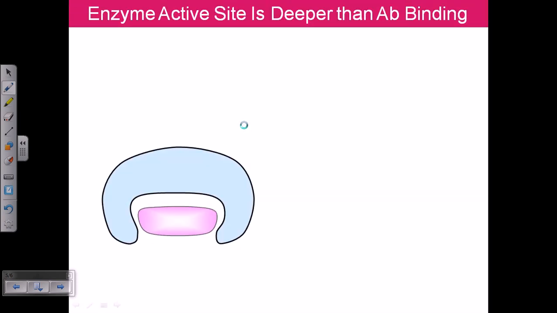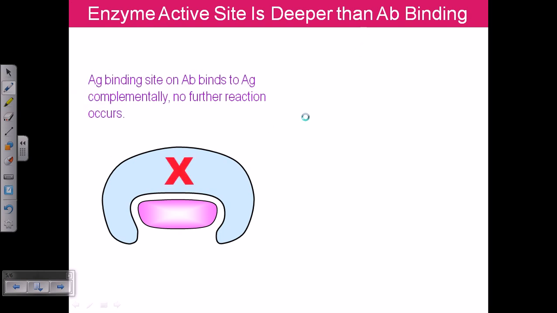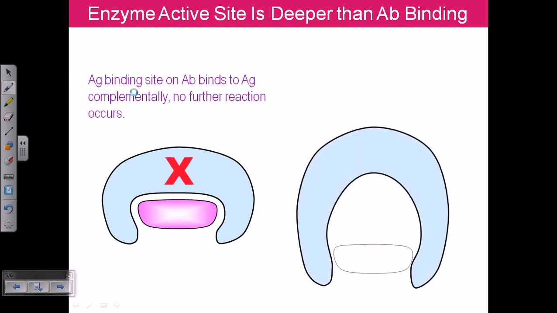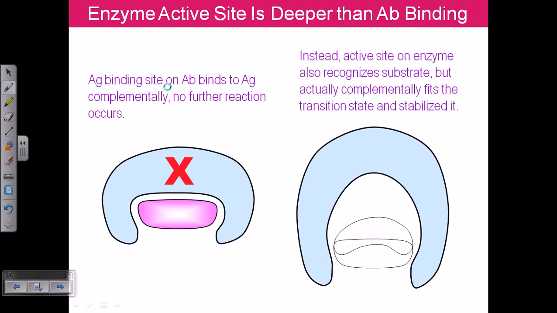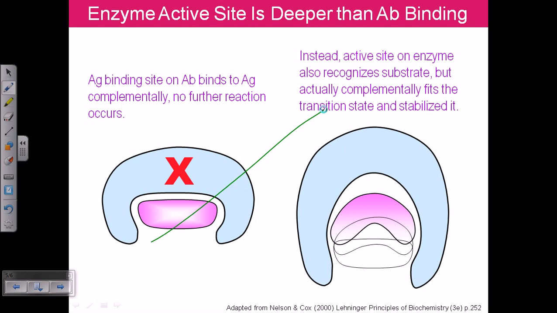Now the enzyme active site is deeper than the antibody binding site. The antibody binds to the antigen complementarily for the further reaction, as you can see in this case. The enzyme active center is buried much deeper than in normal cases. So it's not like this picture, it is like this latter picture. The active site of the enzyme also recognizes the substrate, but it actually fits complementarily to the transition state, not the substrate itself. That's a very important concept.